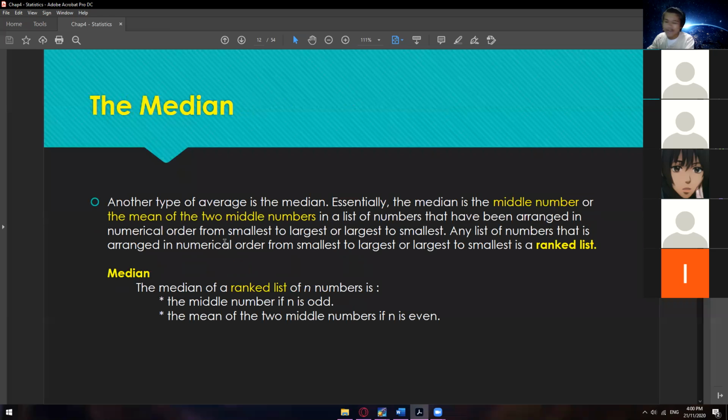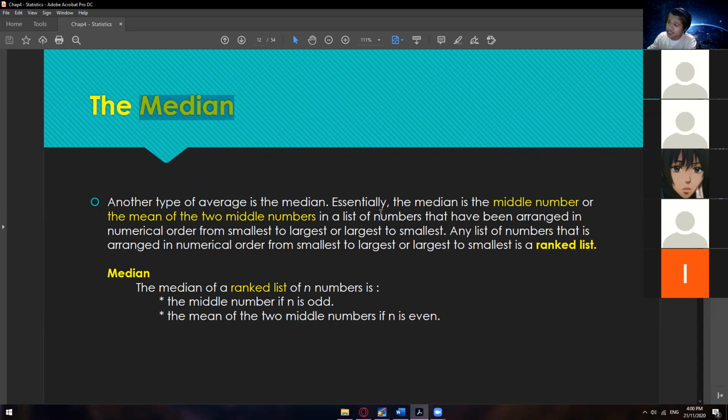So moving on, we have the median. Median is very straightforward. Just by hearing the word median, you'll already know. It's like the middle, right? Or you can search the meaning of it, it will always say the middle. The middle part of that range. So this is another type of average which we call the median.